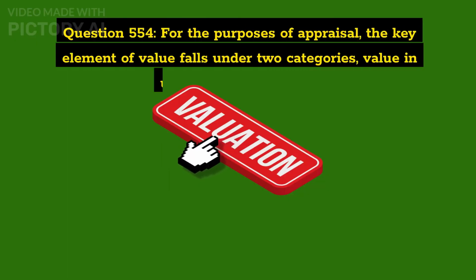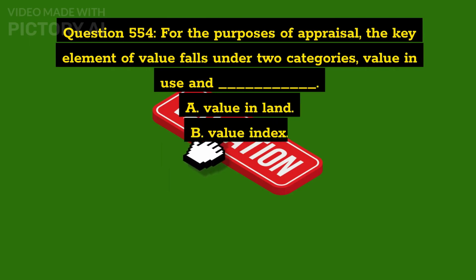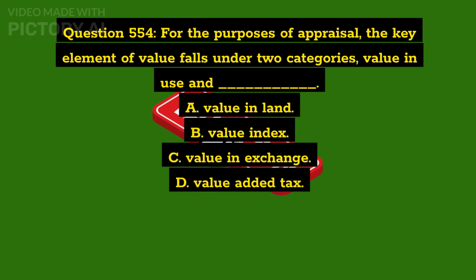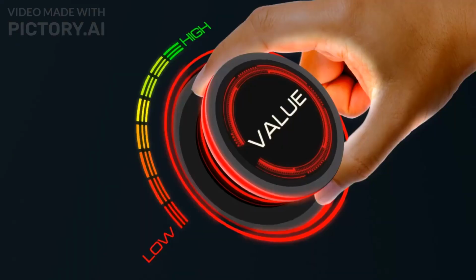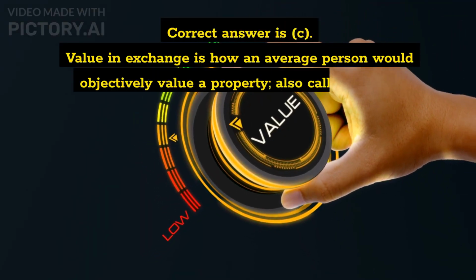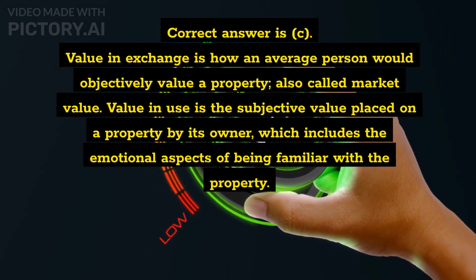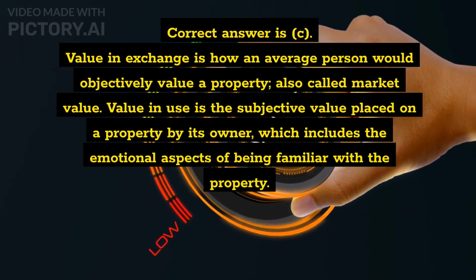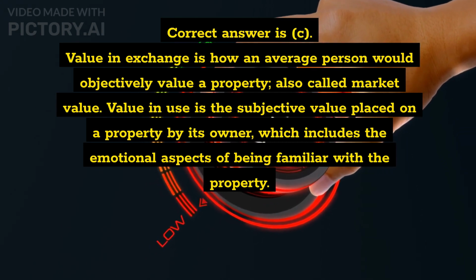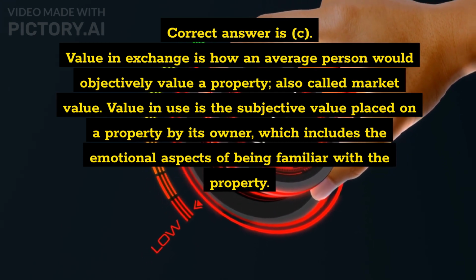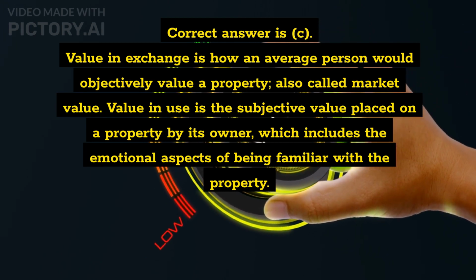Question 554. For the purposes of appraisal, the key element of value falls under two categories: value in use and blank. A. Value in land, B. Value index, C. Value in exchange, D. Value added tax. Correct answer is C. Value in exchange is how an average person would objectively value a property, also called market value. Value in use is the subjective value placed on a property by its owner, which includes the emotional aspects of being familiar with the property.